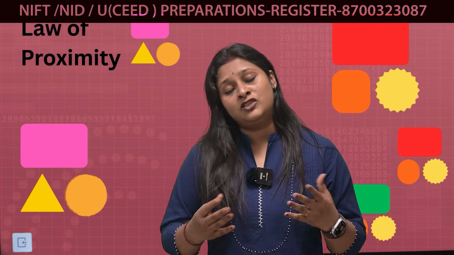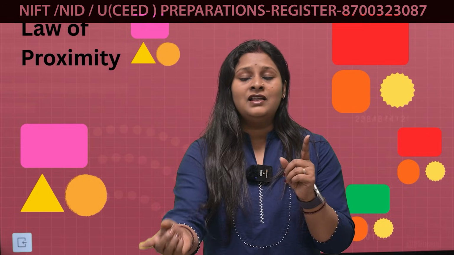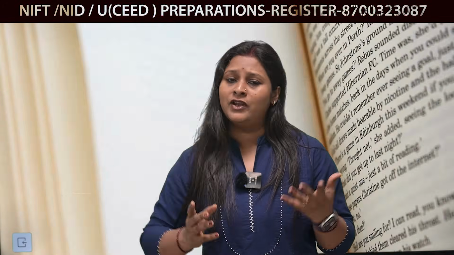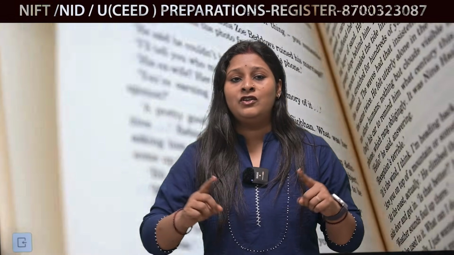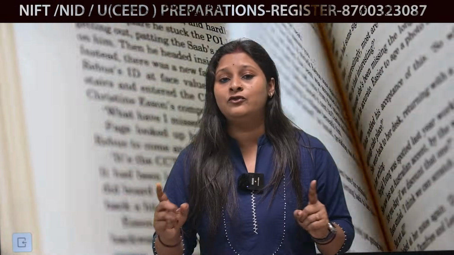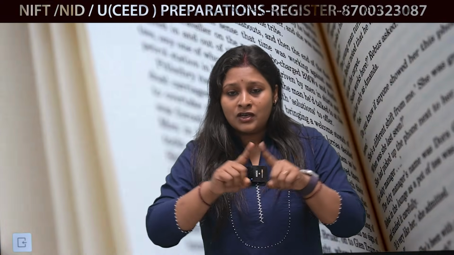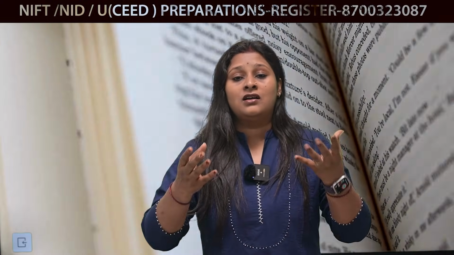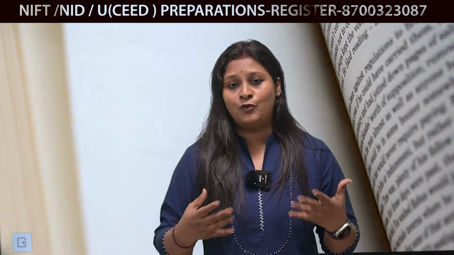So in short, there are sentences in your books, for example, and we read each and every word, and then the whole sentence is framed. So the complete sentence is considered under the law of proximity.